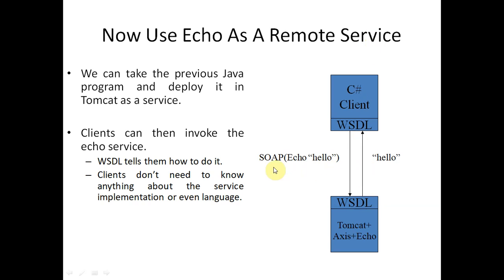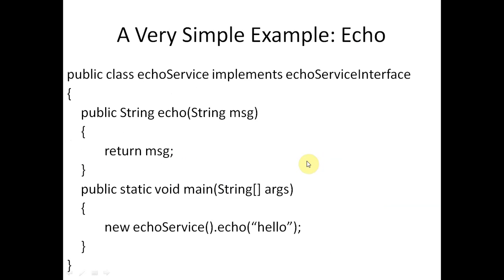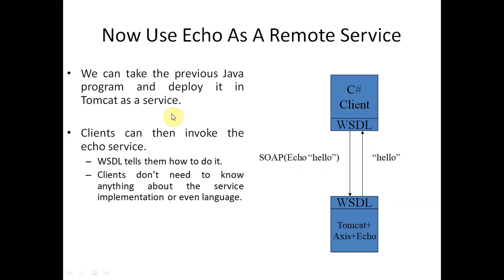So we have this SOAP echo hello. We have written SOAP here, as we are sending the message from the client to the server through SOAP, and we have mentioned the echo function here. You can see this is the echo function, so we are mentioning this echo function here. With the hello message we are passing, it will respond with a hello to the client.